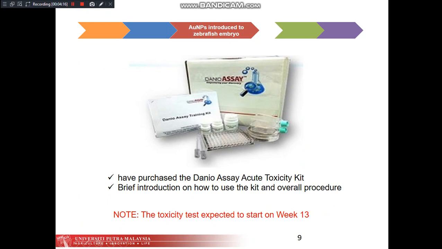For the second part, the toxicity assay, I have purchased the Danio Assay Acute Toxicity Kit, and I was at the Biotechnology Laboratory, where I was given a brief introduction on how to use the kit and the overall procedure to do the toxicity assay. The toxicity test is expected to start in week 13.